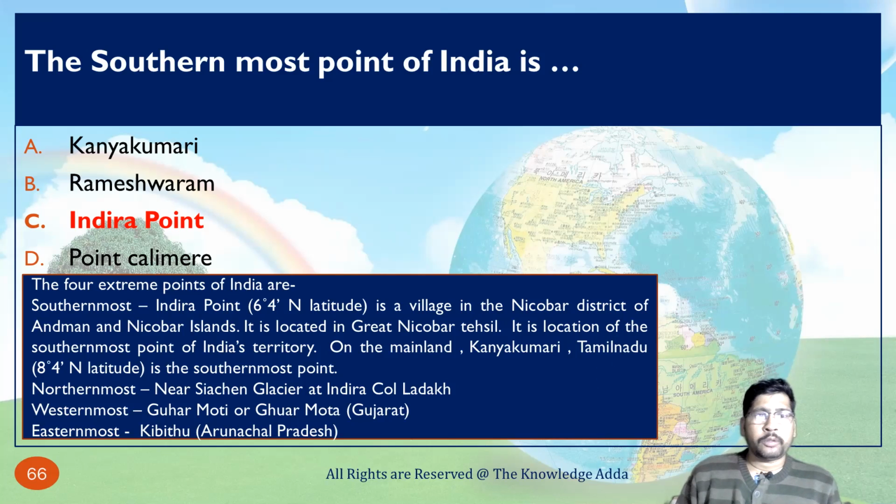If you're talking about the northernmost, that is near Siachen Glacier at Indira Col, Ladakh. Westernmost is Guhar Moti, Gujarat, because Gujarat is the westernmost state, and the easternmost state is Arunachal Pradesh. So here the easternmost point is Kibithu, that is situated in Arunachal Pradesh.